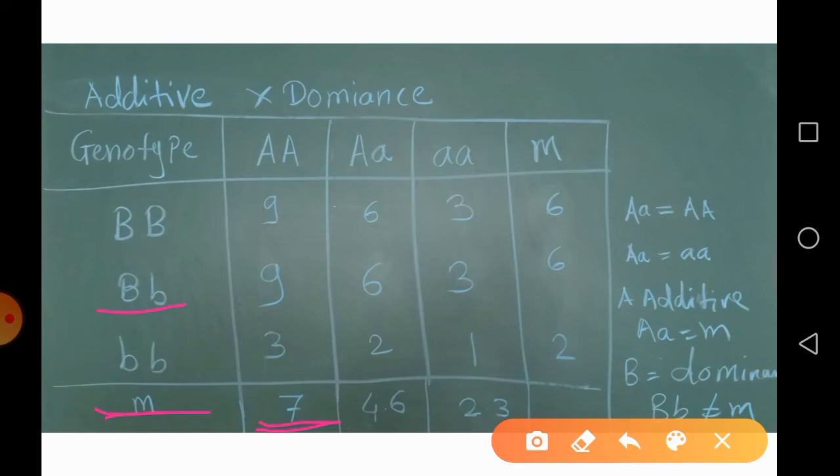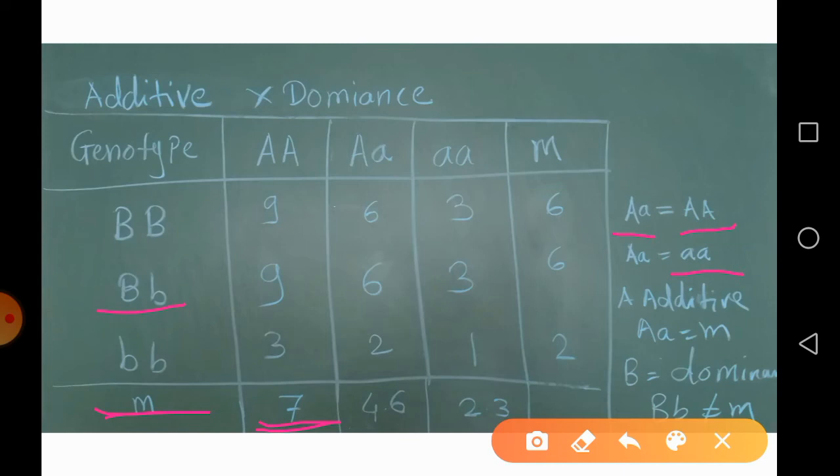Suppose the heterozygote shows the same value as the dominant homozygous parent, then it is called a positive type of dominance. But if it takes the value of the recessive parent, then that is called a negative type of dominance.